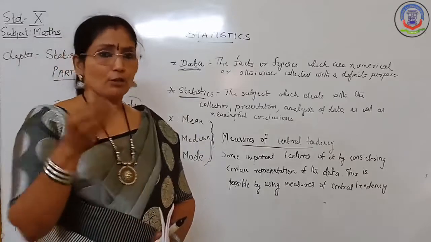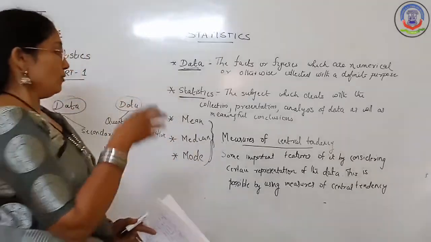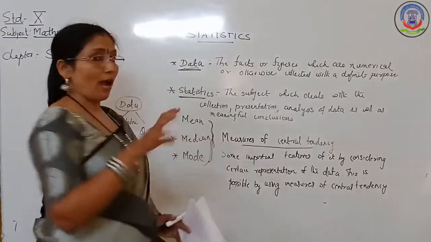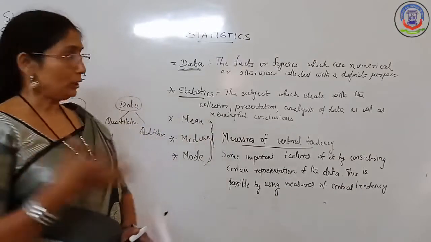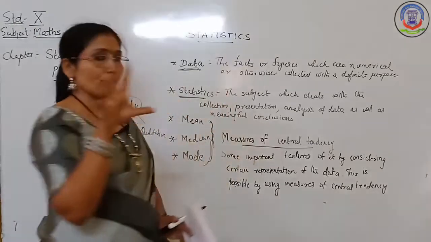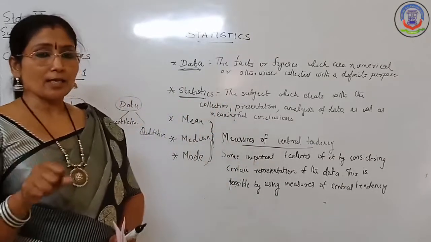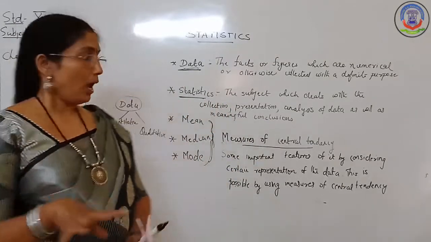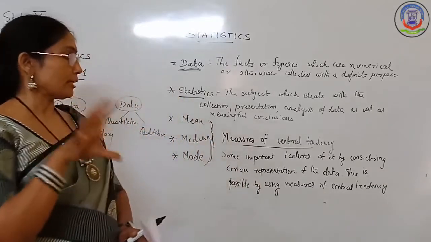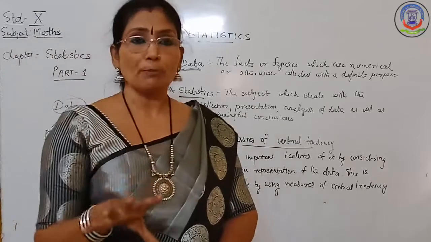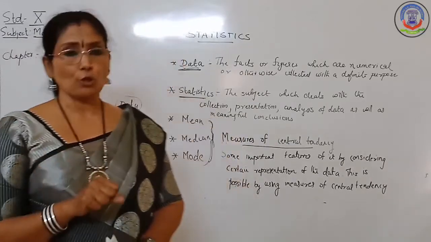Clear to children? This is all you learned. And the next one is measures after grouping. After grouping, you have to find out some important features of the data by considering certain representatives, that is, a certain representation of the data. This is possible only by using measures of central tendency.